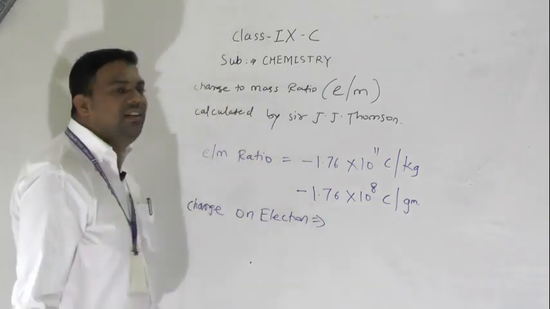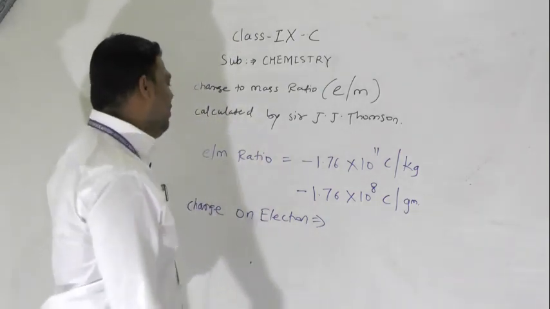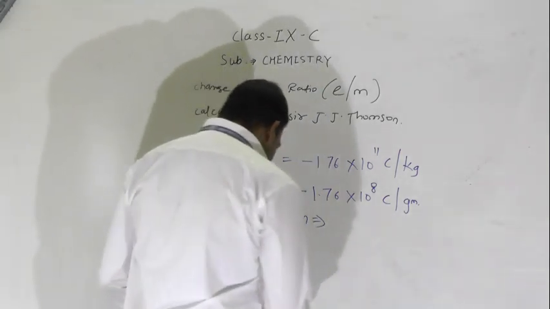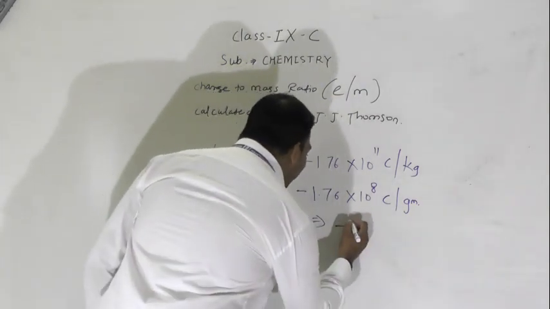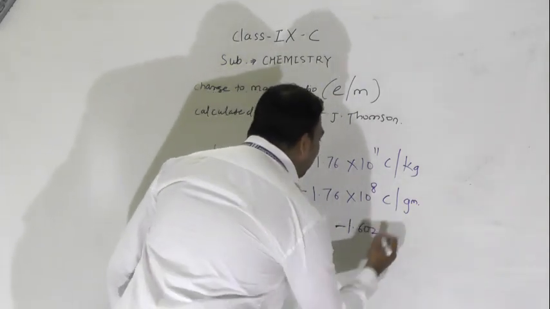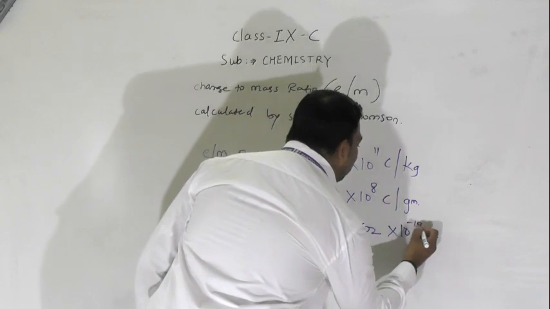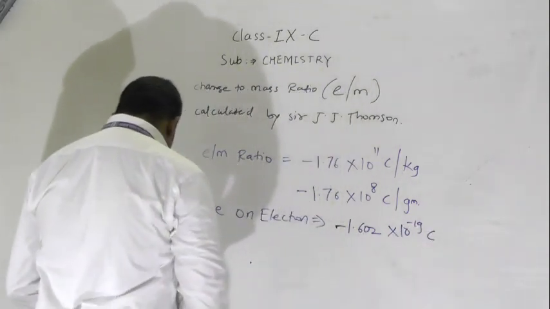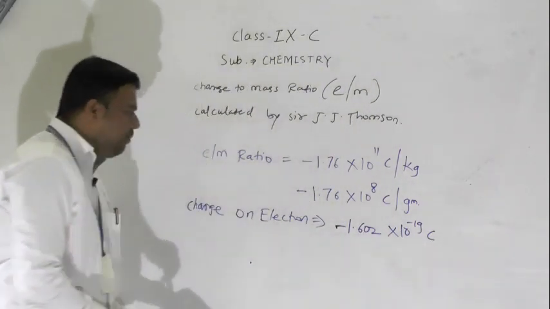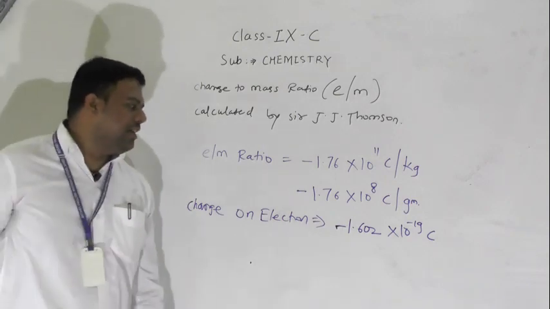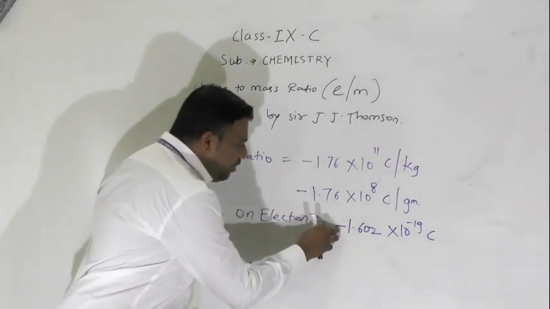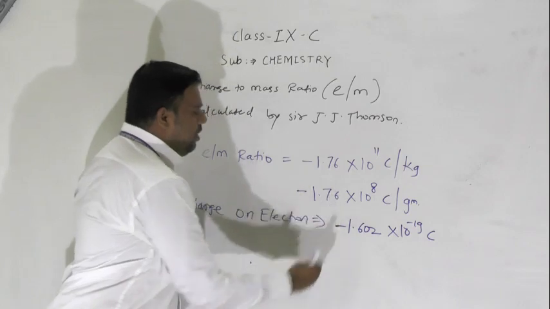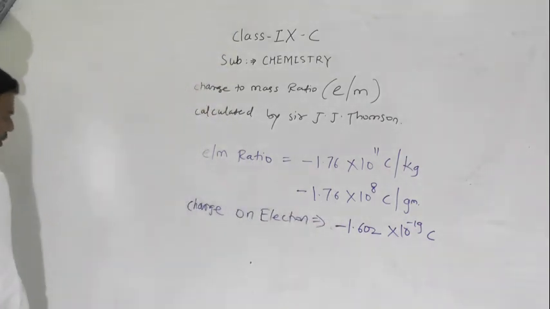So how much is it? Minus 1.602 into 10 raised to minus 19 coulomb. So that is the charge on the electron.